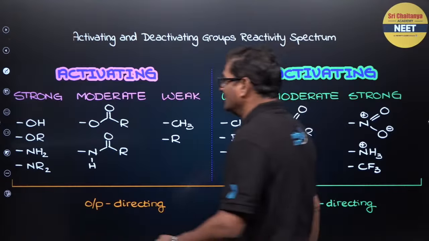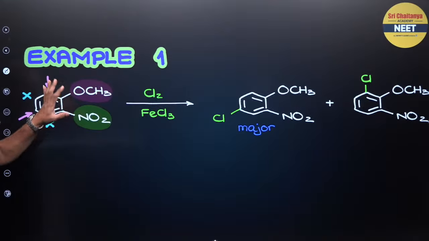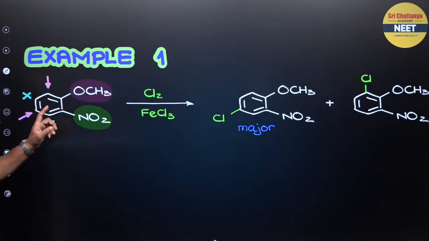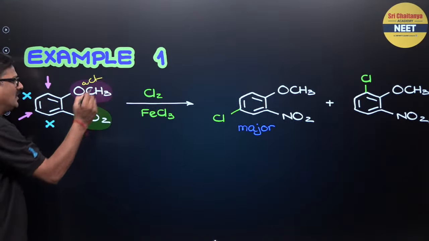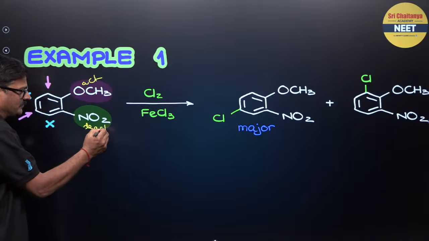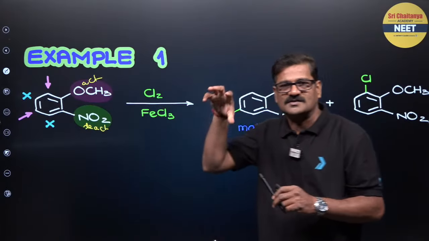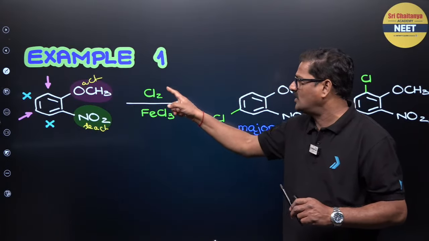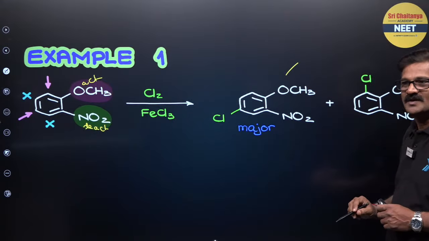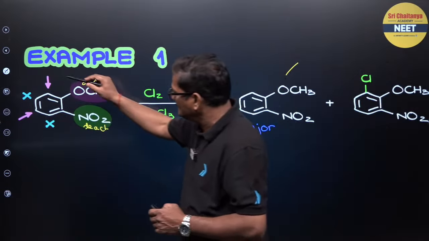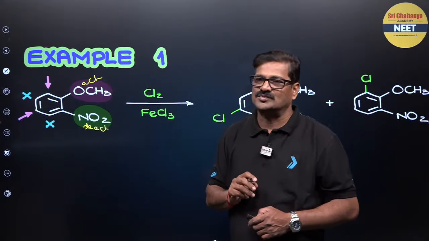And moving ahead, for example, how do you convert this into this? And here one thing, this is activating and this is deactivating. Whenever both activating and deactivating groups are on the benzene, focus on the activating and listen to what the activating group says, right? So that is going to be the measure. Understand? So this is the direction with respect to the activating group.